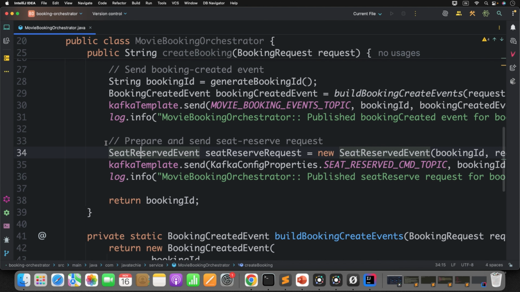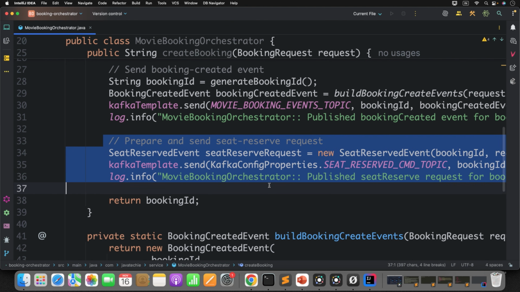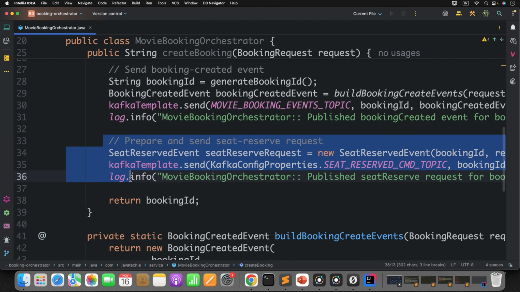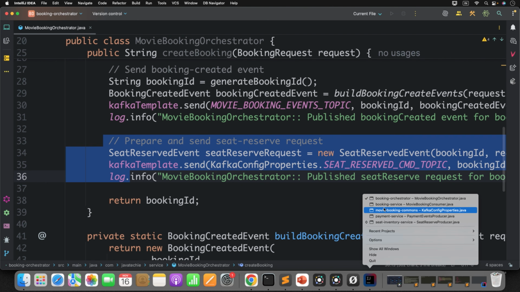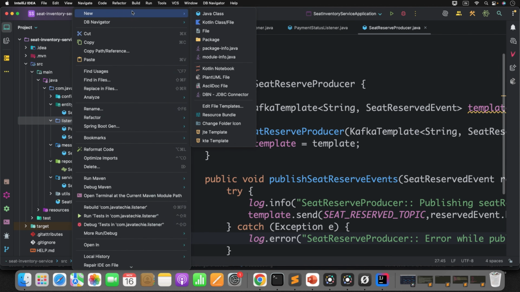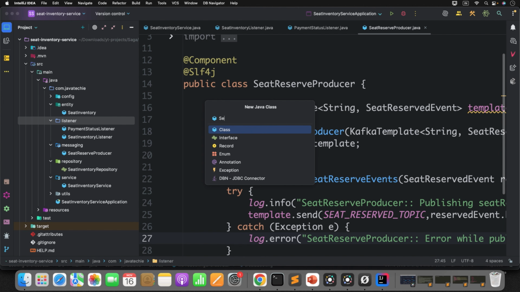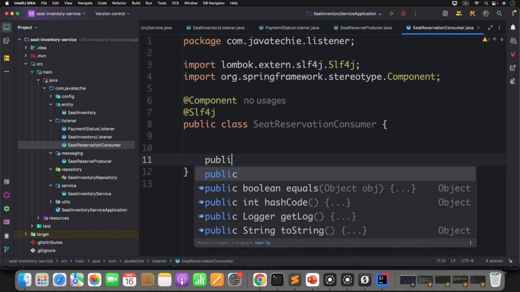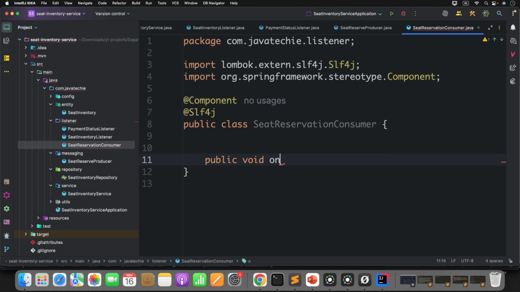Now similarly, this is the command the orchestrator sent to the seat inventory service. Now let's consume it. Go to the seat inventory service. Here also I will not touch existing code. I will create another listener. Now define a method here, public void on seat reserve.